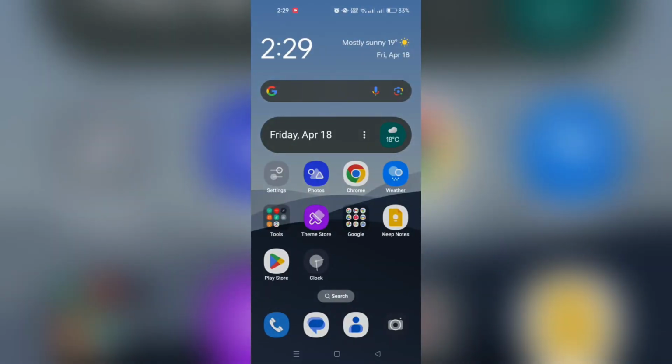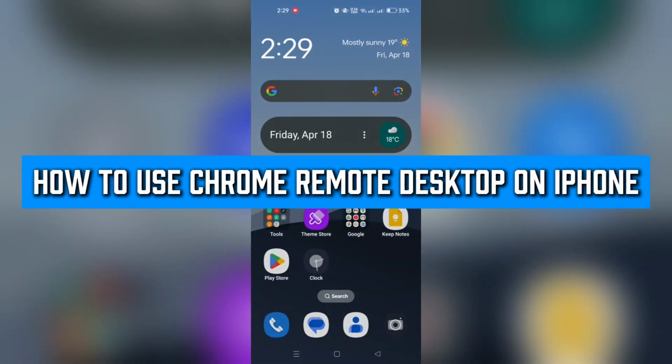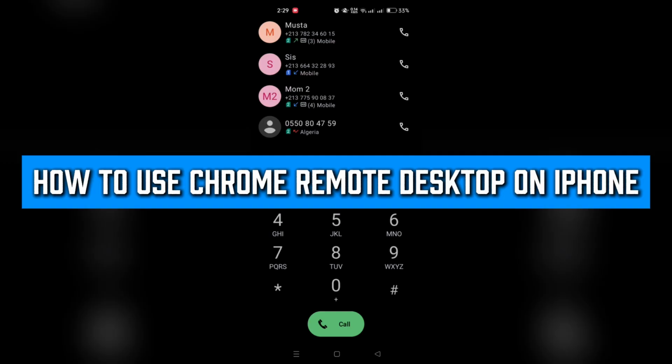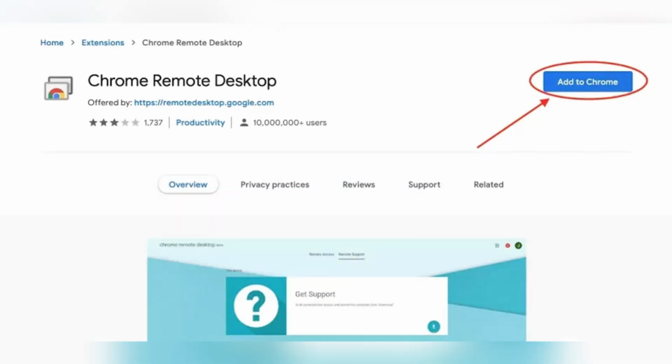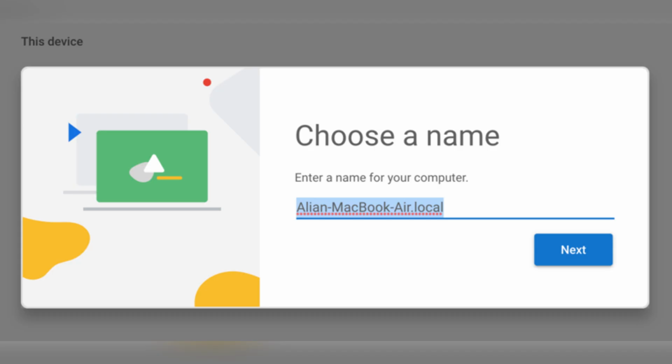In this video, I'll show you how to use Chrome Remote Desktop on iPhone. First thing you need to do is download Google Chrome, then go to google.com/Chrome and install it on your PC. Now open Chrome and visit remotedesktop.google.com/access. Click the blue arrow in the Setup Remote Access box and download and install the Chrome Remote Desktop extension.